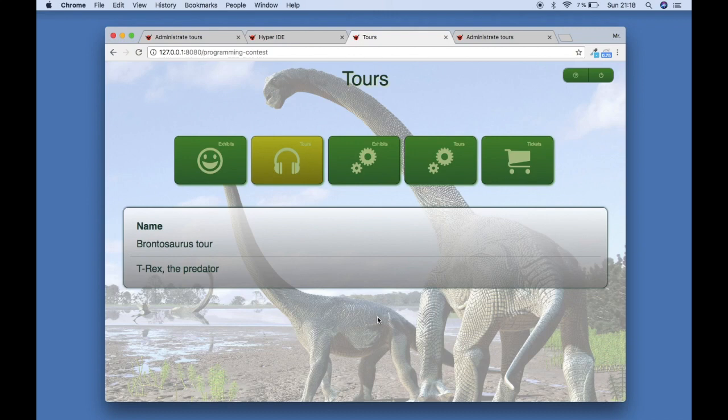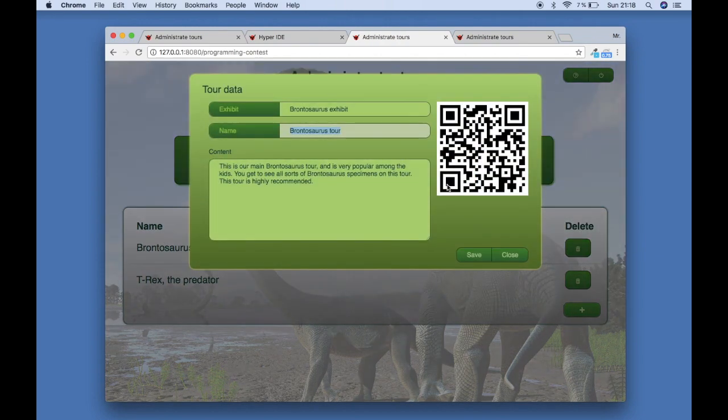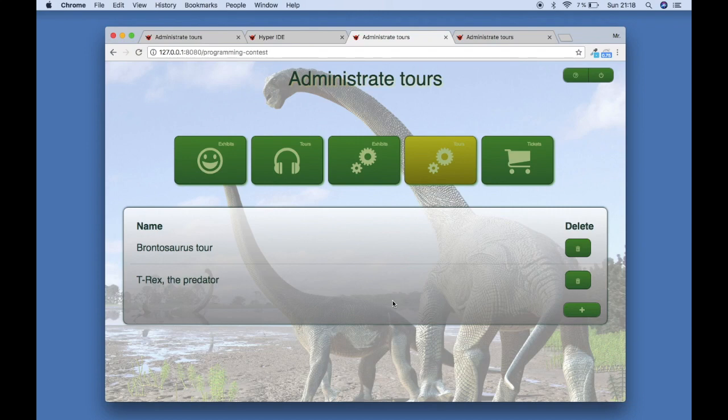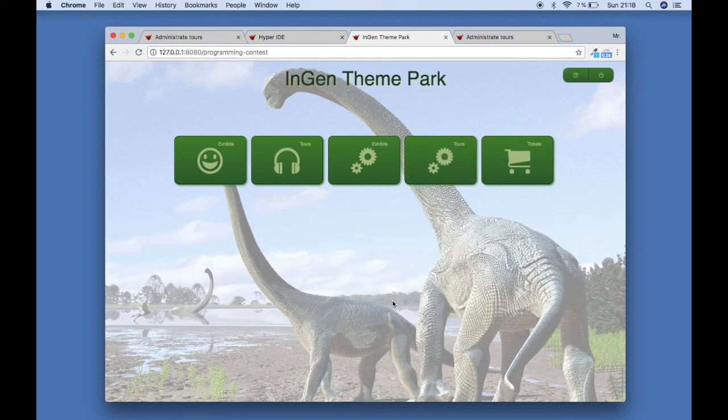And of course the system is intended to be running inside of a kiosk on the land, allowing customers to order tickets and take their tours using their iPhone, at which point you can stick these QR codes around inside of your theme park with a descriptive header saying tour for the Brontosaurus, guided tour, etc. So that is the InGen Dinosaur Theme Park system.